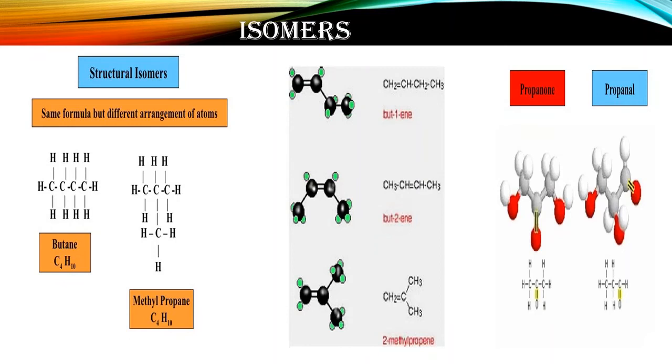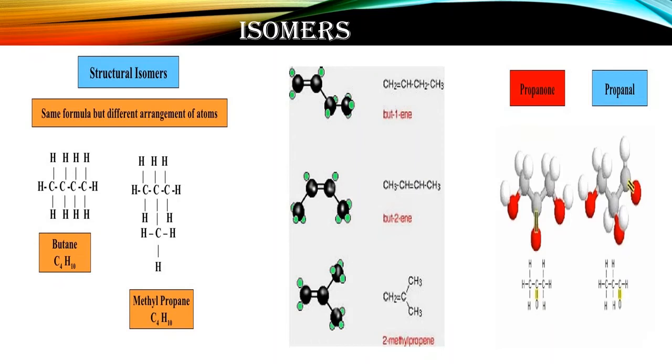Okay, and another isomers that is functional isomers. Functional, that is function related to the function group. Means is that difference in their function group, same molecular formula but difference in their function group, like propanone and propanal. Propanone, that is ketone group. CH3, guys, do you understand? Propanone, ketone group. Propanal, that is aldehyde group. Both having the same molecular formula but arrangement of function group is different.